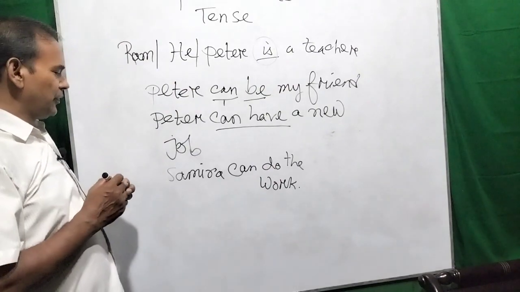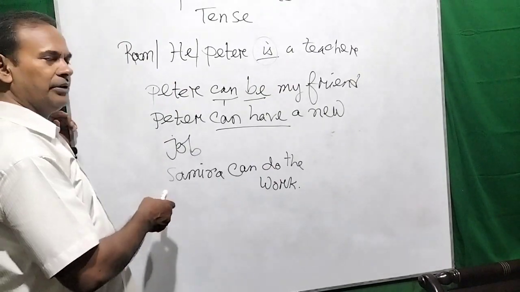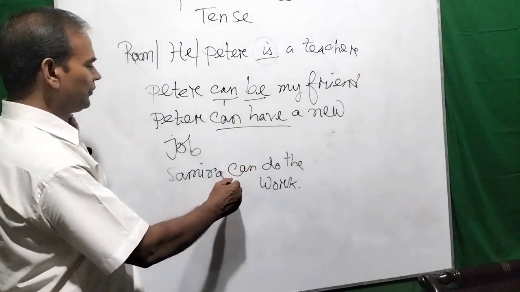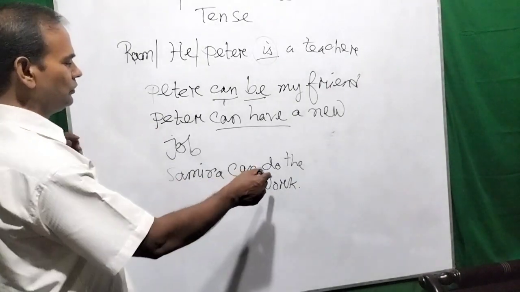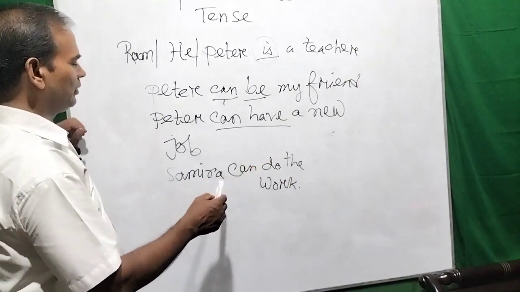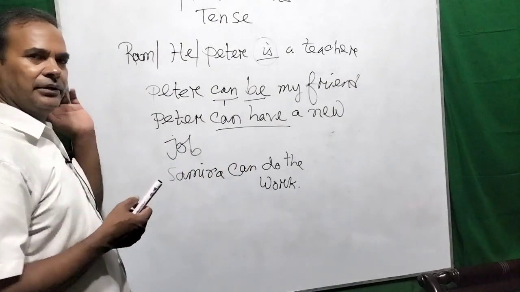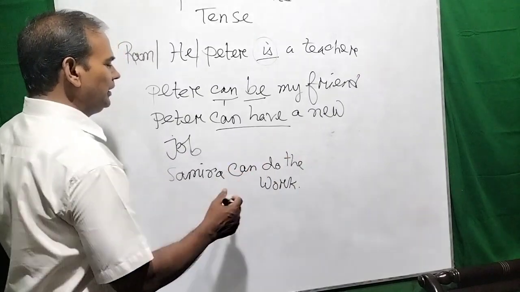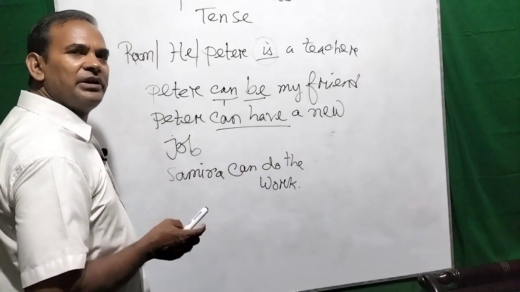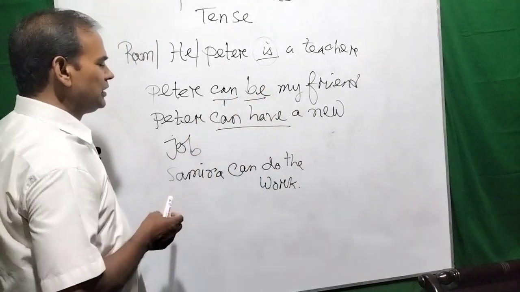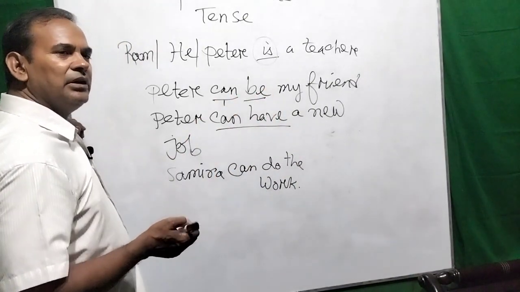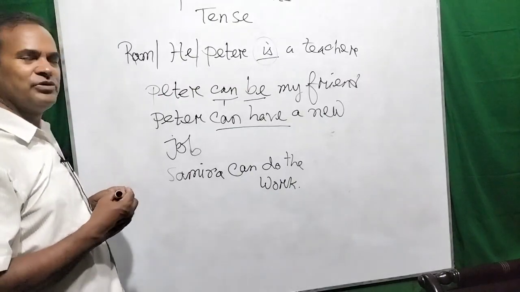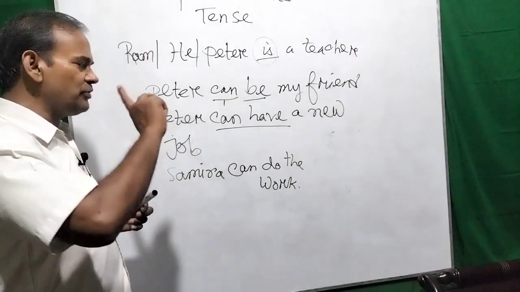Dear learners, you can see the subject is Samira, third person singular number, and can is the present form, and do is the present form of the action verb. Can is the present form of a modal auxiliary. So this is the present indefinite tense. Actually, in information, this is the present indefinite tense, but according to the time, this is called present indicating future, because the action is indicating the future time.